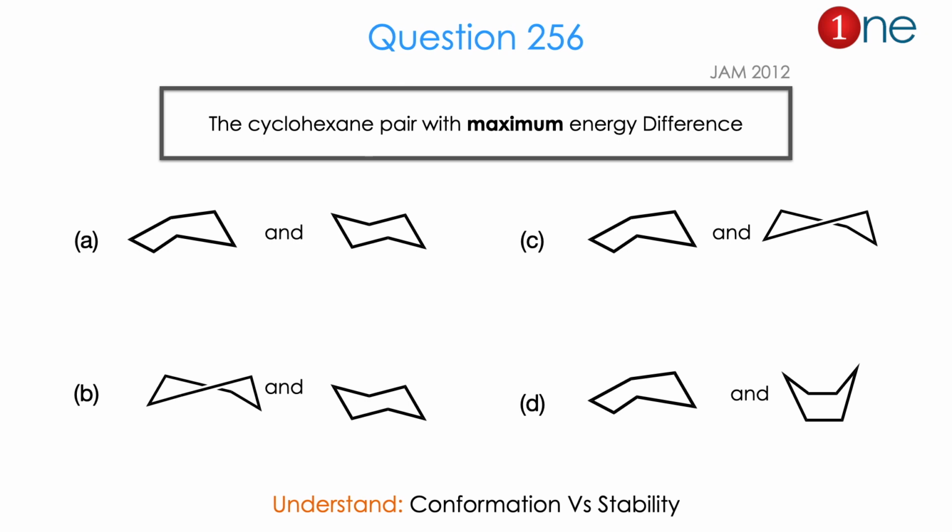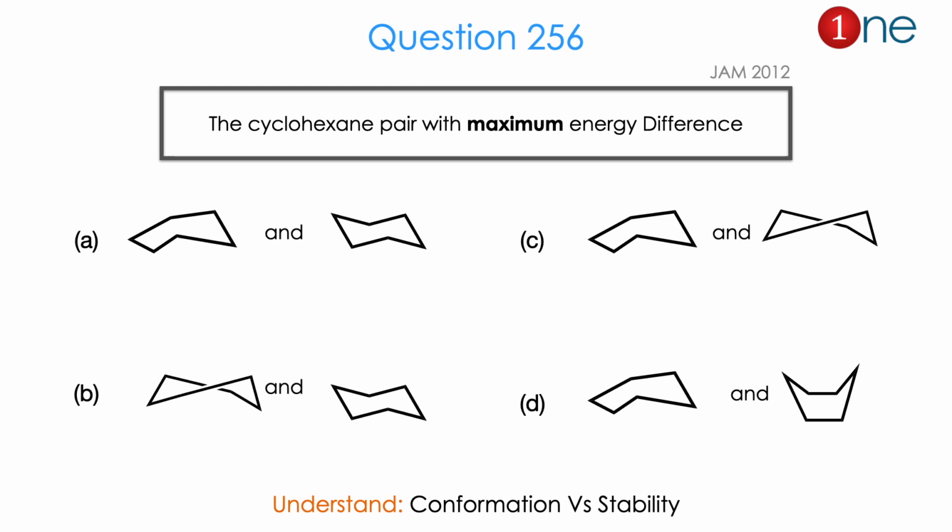Let us see the first question. The first question is about the energy difference between cyclohexane conformations. They have given us pairs. A is half boat and chair form. B is twisted boat and chair form. C is half boat and twisted boat form. D is half chair and boat form.